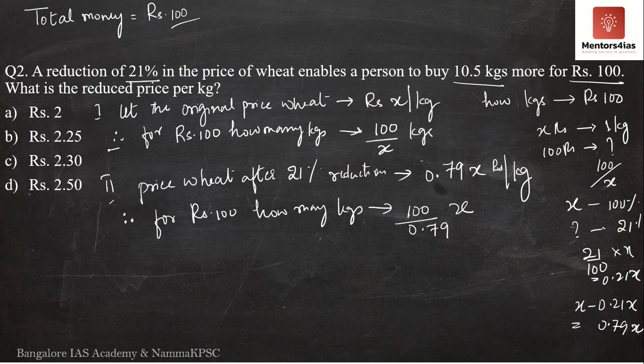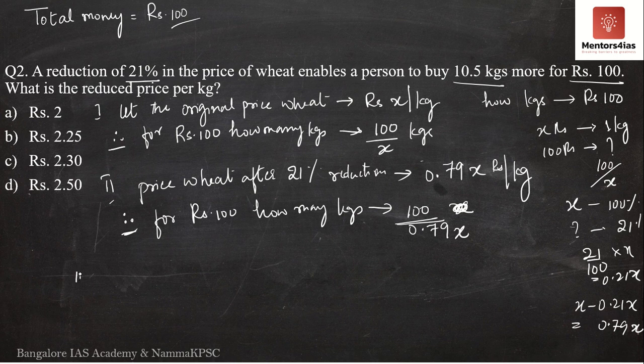So consider these two cases. Here he is buying for 100 rupees at the original price, and here he is also buying for 100 rupees at the reduced price. This is 100 divided by X kgs, and 100 divided by 0.79X kgs. So if this is the case, then the second case minus the first case should be equal to 10.5 kgs. This is the amount of kgs that he is able to buy at 0.79X.